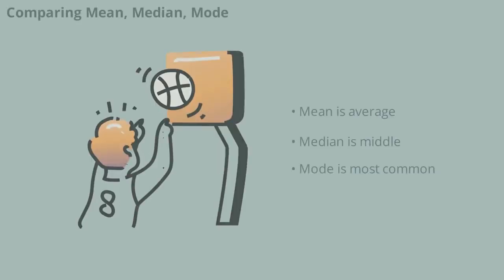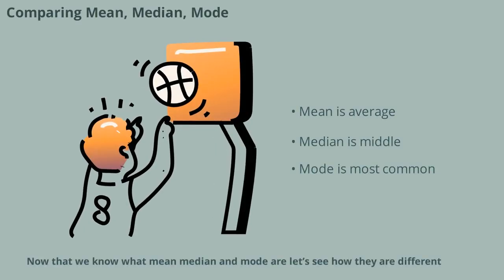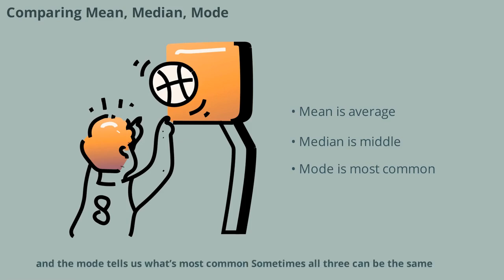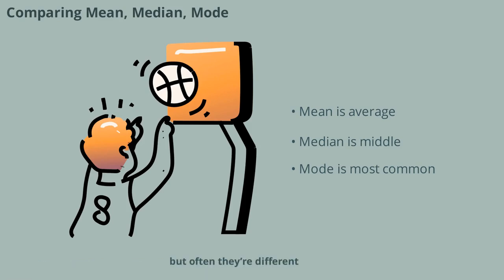Now that we know what mean, median, and mode are, let's see how they are different. The mean gives us the average, the median shows us the middle, and the mode tells us what's most common. Sometimes all three can be the same, but often they're different. Each one helps us understand our data in a special way. Let's look at an example with all three.